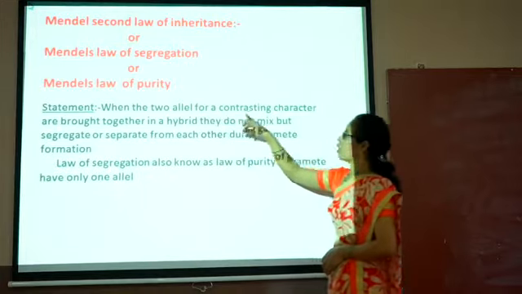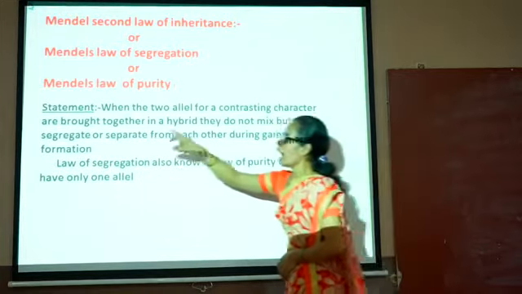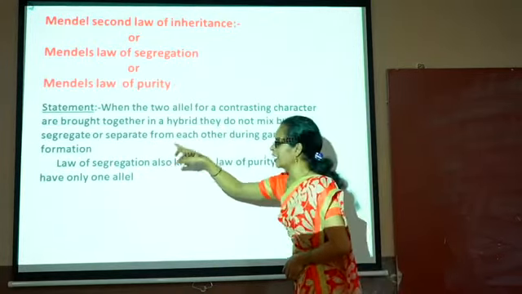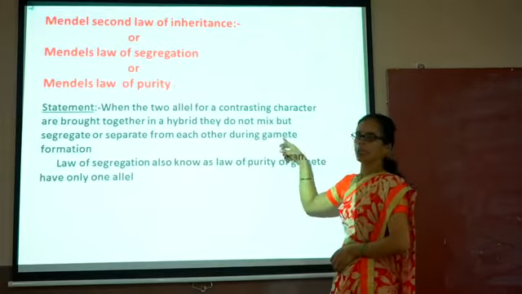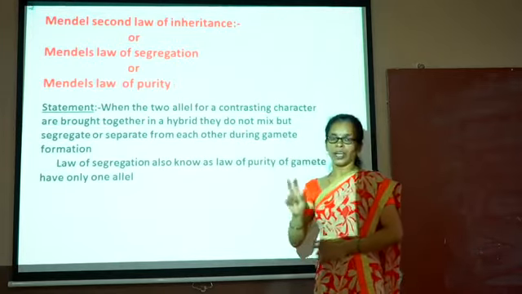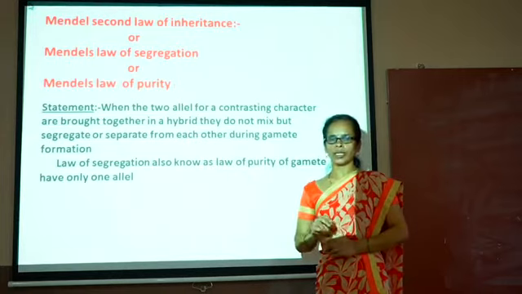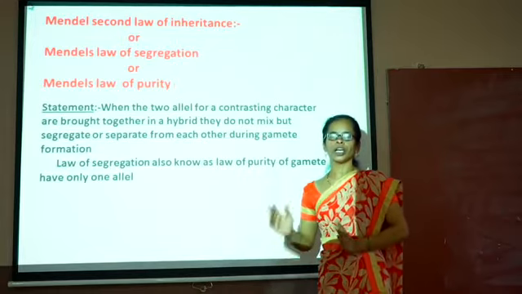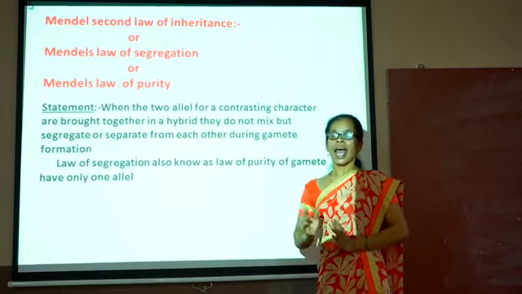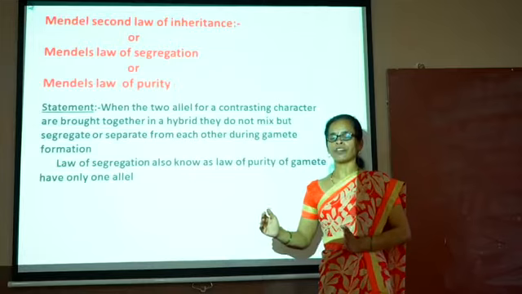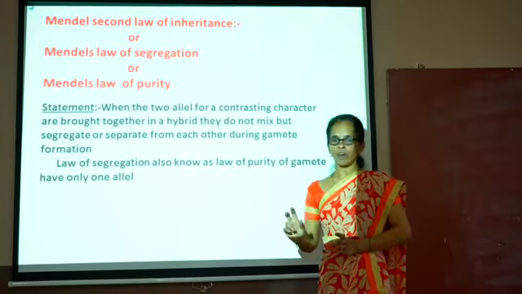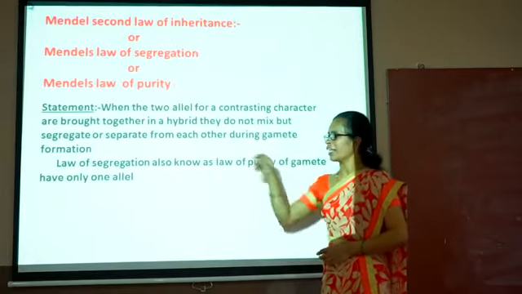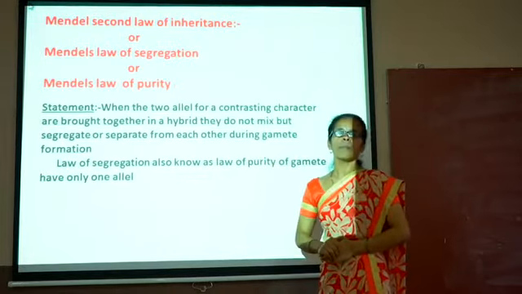When two alleles for a contrasting character are brought together in a hybrid, they do not mix but segregate or separate from each other during gamete formation. When two alleles come together, they separate from each other during the gamete formation. As the alleles separate, a single gamete is formed and it contains a single character. Therefore, it is called pure,